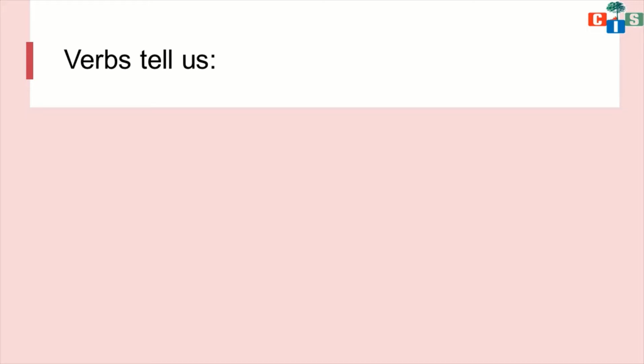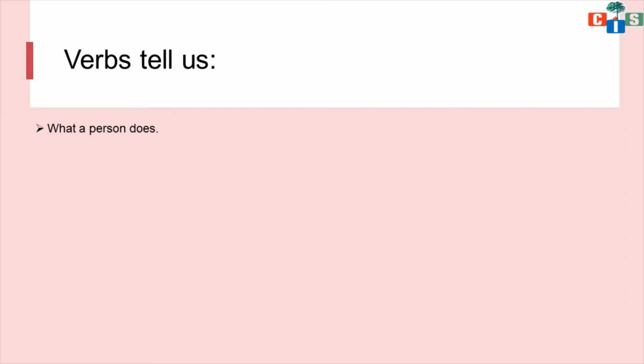Yes. So now we will see what is the function or the work of a verb in any sentence. Okay, what is the work of a verb in any sentence? What is the function and what is the work of a verb in any sentence? So first of all, a verb is telling us what a person does. Okay, what a person does means whatever work is done by the subject, what the subject is doing.